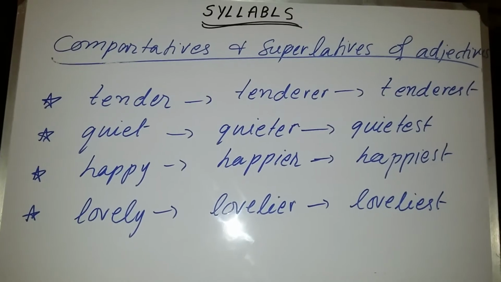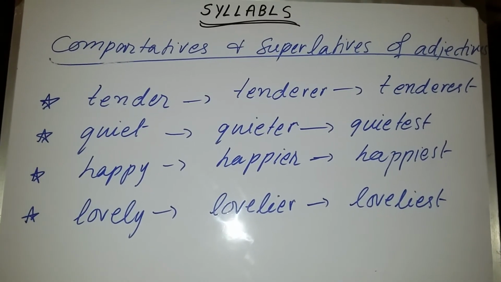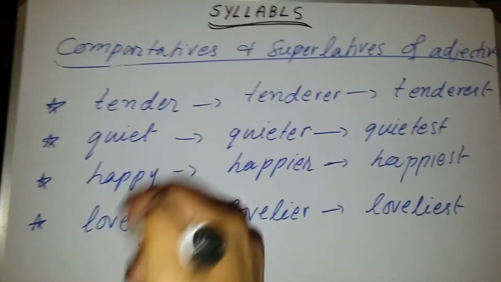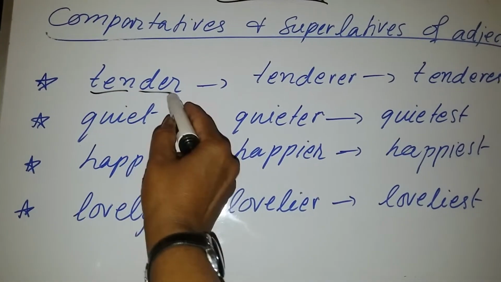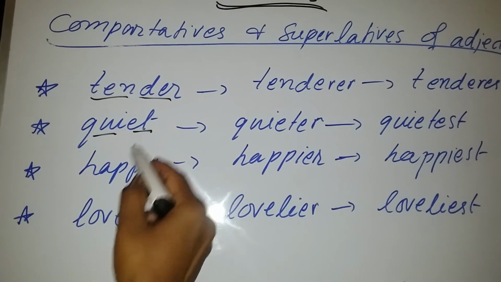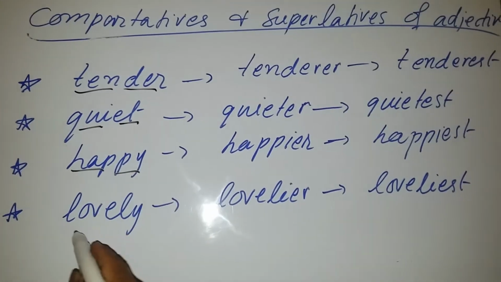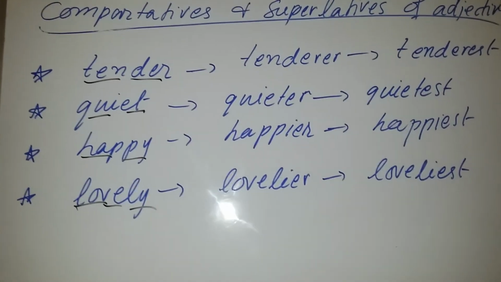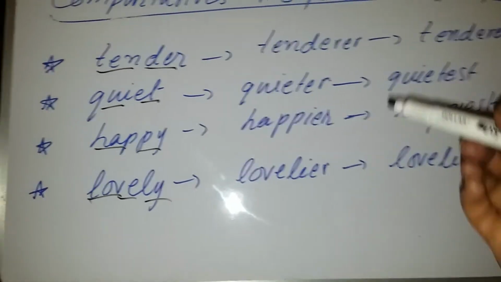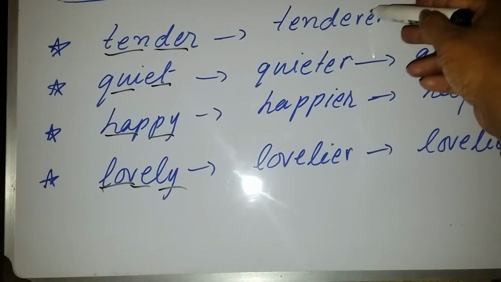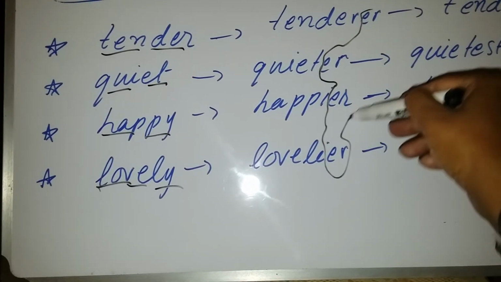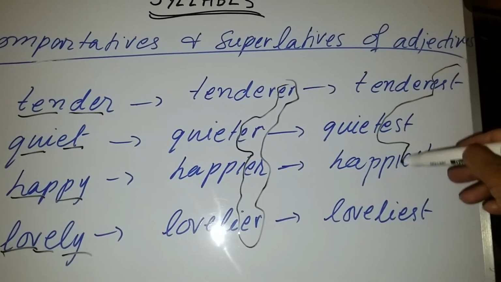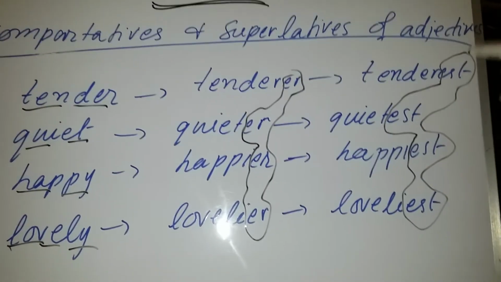Now there are a few other examples of double unit adjectives: tender, quite, happy and lovely. These are double unit adjectives, and you put ER and EST after them for converting them into comparative and superlative.